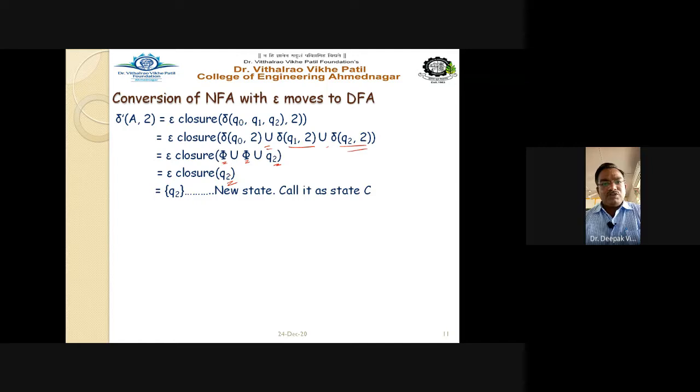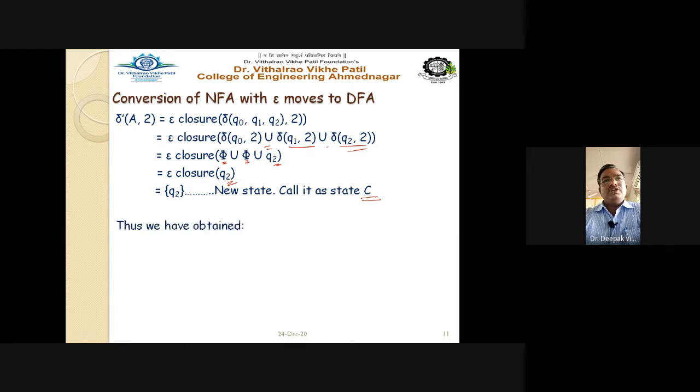So this is again a new state, and we refer to it as C. For the C state also we have to find all the transitions on all the inputs, that is 0, 1, and 2, right?